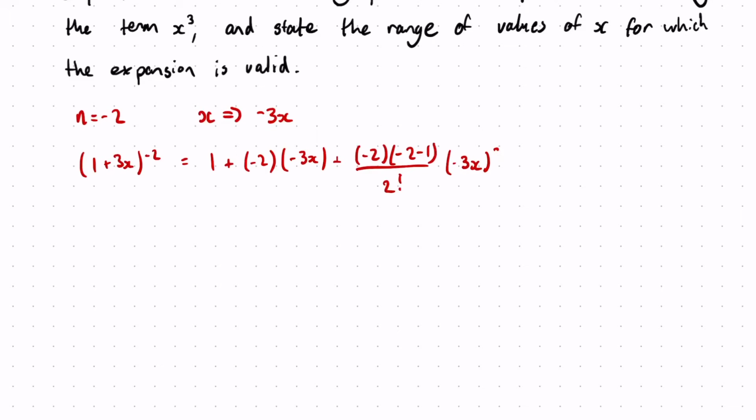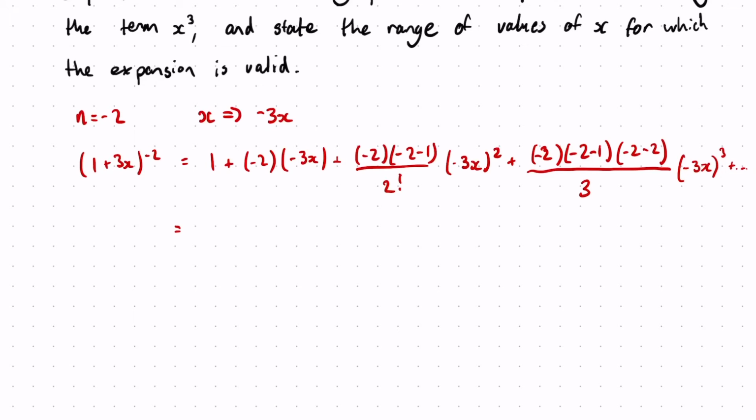Plus n times n minus 1 times n minus 2 over 3 factorial times our x, which is now minus 3x, cubed. Again it would carry on, but it's only asked us to go up to the cubed part. So now we just need to simplify this down.